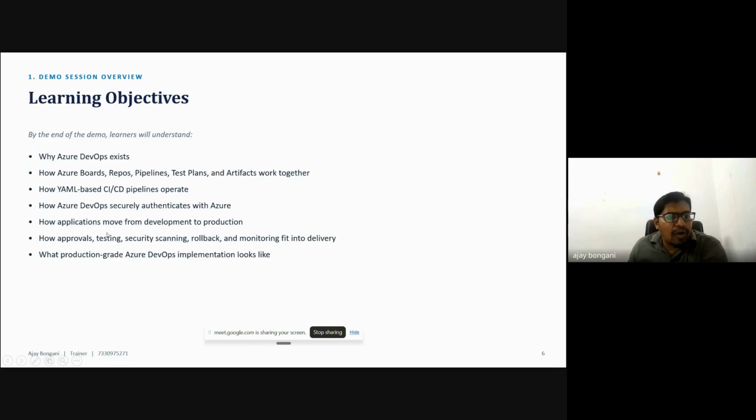Then here is how applications move from development to production, and how approvals, testing, security scanning, rollback, and monitoring fit into the delivery. So what does a production-grade Azure DevOps implementation look like? These are the concepts we cover in this demo. Okay, so once we complete this demo, we get some clarity on this.